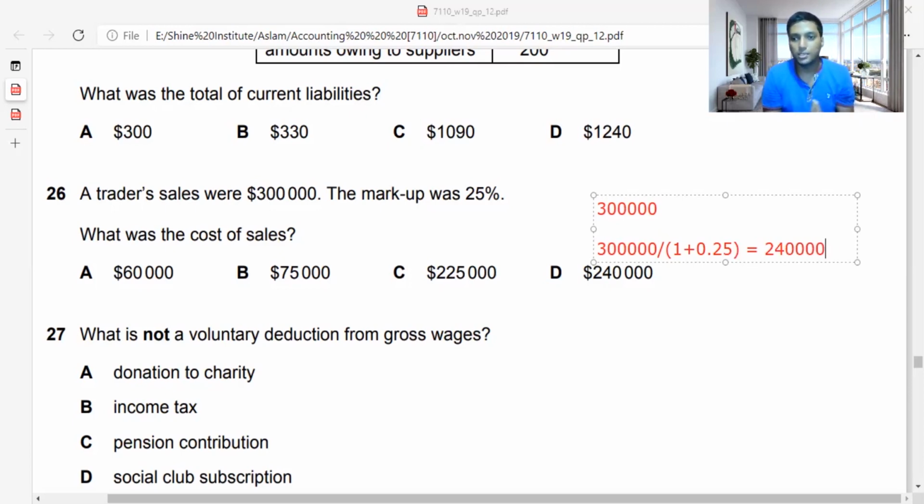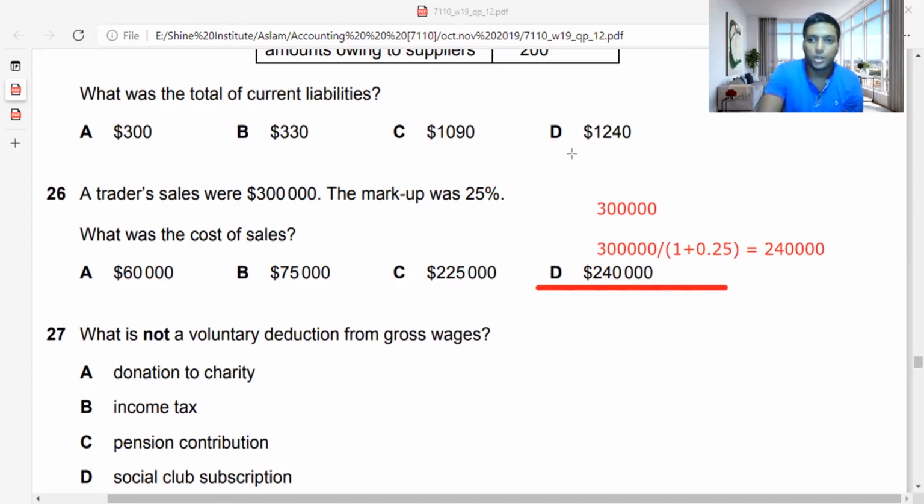If you are keeping a margin, you need to multiply. If you are coming back to cost of sales, you need to divide. So this is how you take a cost of sales answer. It's very directly given. So the answer for this fourth one is the answer. So we found it. Whenever you are coming from sales to cost of sales, divide it. When you are going from cost of sales to sales, multiply it.